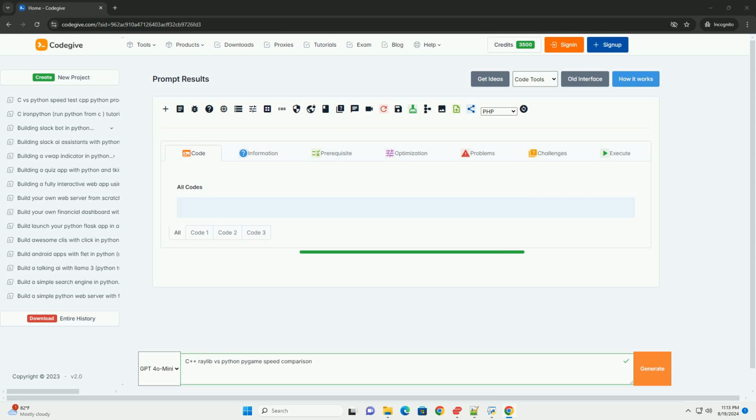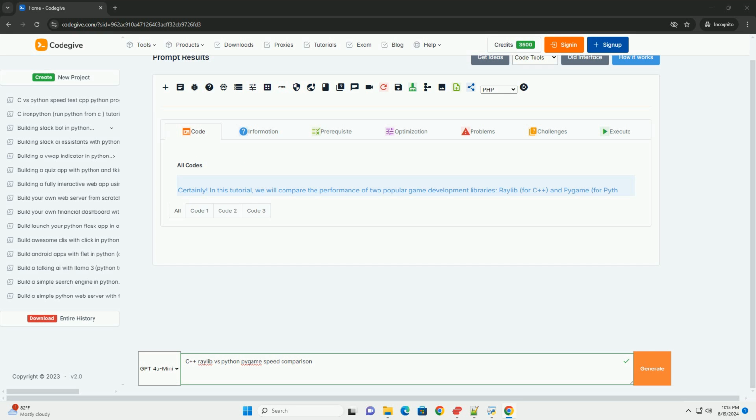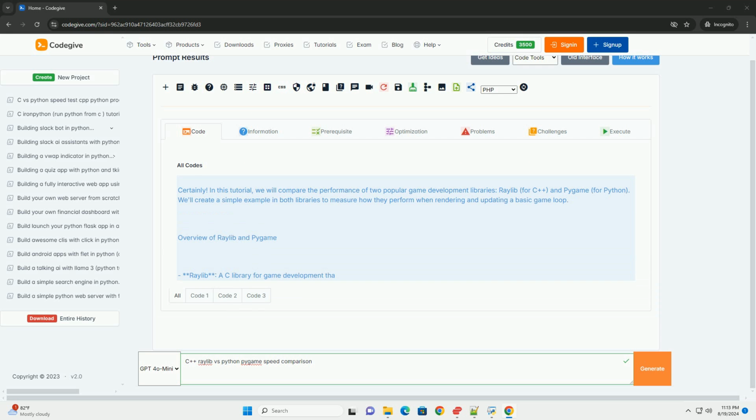Certainly, in this tutorial, we will compare the performance of two popular game development libraries, raylib and pygame for Python. We'll create a simple example in both libraries to measure how they perform when rendering and updating a basic game loop. Overview of raylib and pygame.